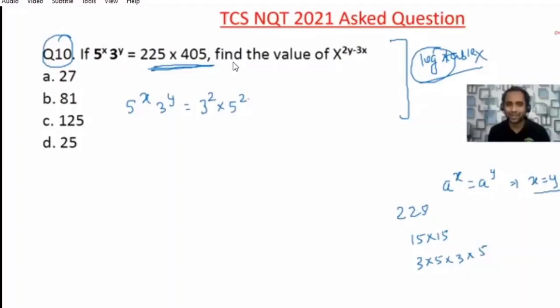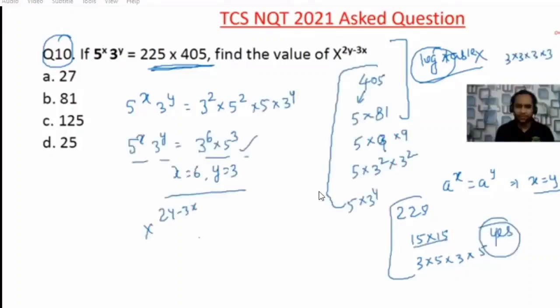I knew that a log table is not there, so I will convert into 5 to the power something and 3 to the power something. Now they're asking x to the power 2y minus 3x. Anything now I will solve. So x is what? 6 and 2y, so 2 into 3.